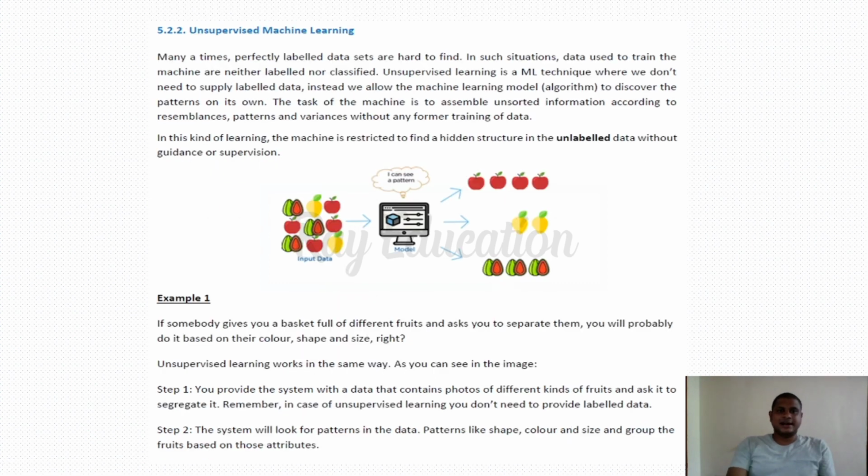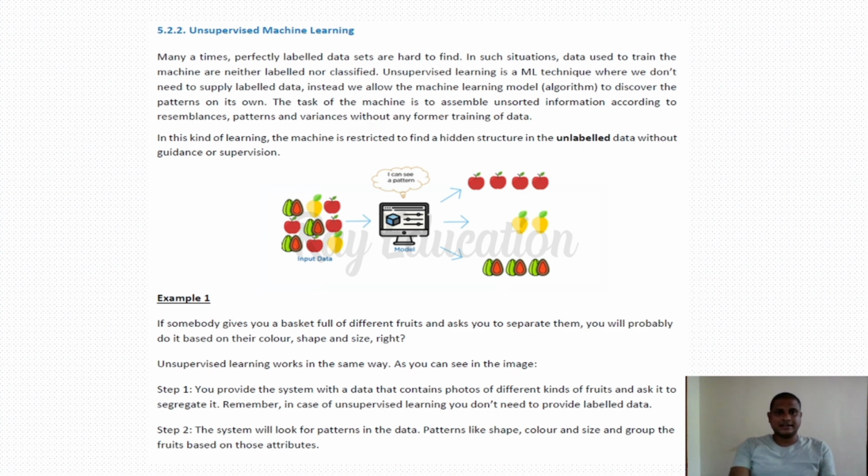The second one is unsupervised machine learning. Here the concept is different. Unsupervised machine learning is going to learn by its own pattern matching. Here we are not going to give any exact images like in supervised learning. Here we just give something which is then matched to a pattern. Many times perfectly labeled data sets are hard to find. We can't give everything as an image, and we can't train the machine learning with images of everything. So that is a much more tedious task.